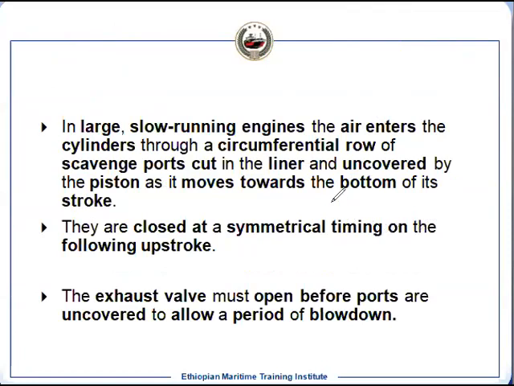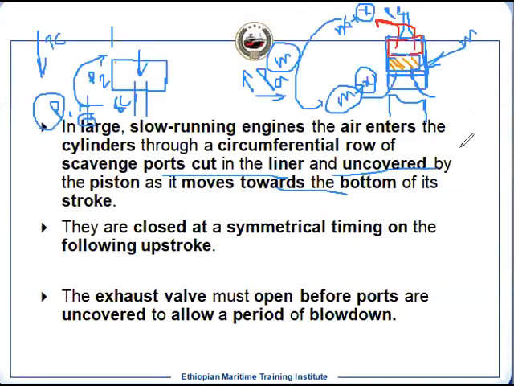So we use only the uniflow scavenging now. How is the uniflow scavenging done for the slow speed engine? Air is always entering from the circumferential port at the bottom, that means what we have seen here. And these scavenge ports are cut in the liner, and the port is kept at a certain angle.